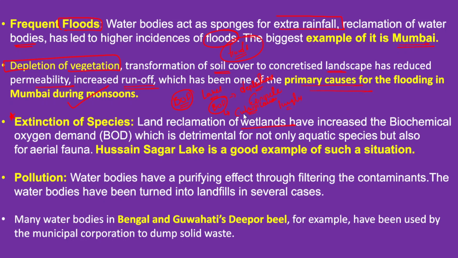So an increasing biological oxygen demand is not a good sign, and it is detrimental not only for the aquatic species but also for the aerial fauna. We can mention the Hussain Sagar of Hyderabad, Telangana, as an example. It is a good example of such a situation where the biological oxygen demand of this lake has been increasing. After that, we need to talk about pollution.